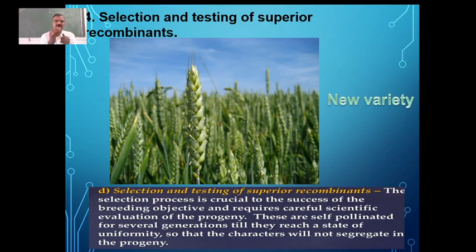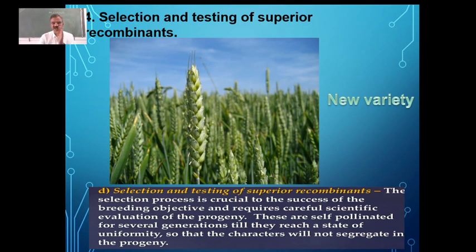Then why should we go for self-pollination here? Why can't we go for cross pollination? If you go for cross pollination, those recombinants may lose the traits. The traits can be lost also. That's why you have to go for self-pollination, so that the characters will not segregate. We want to preserve those recombinant characters. That's why we have to go for self-pollination.